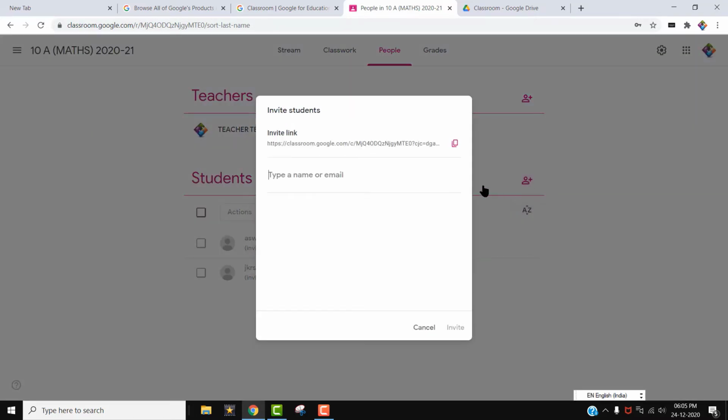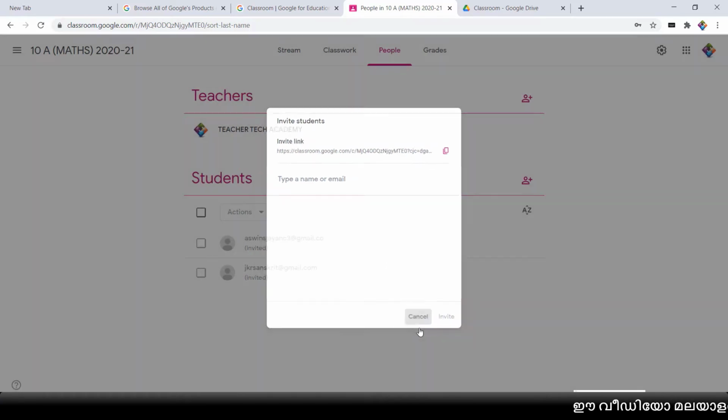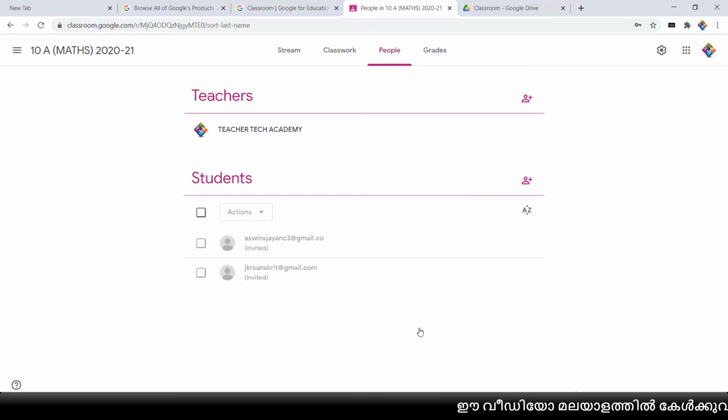When you click there, you can see the link to this classroom. Click this link and send it directly in an email. When they click this link, they can join the classroom directly. So there are three methods to add children to the classroom.